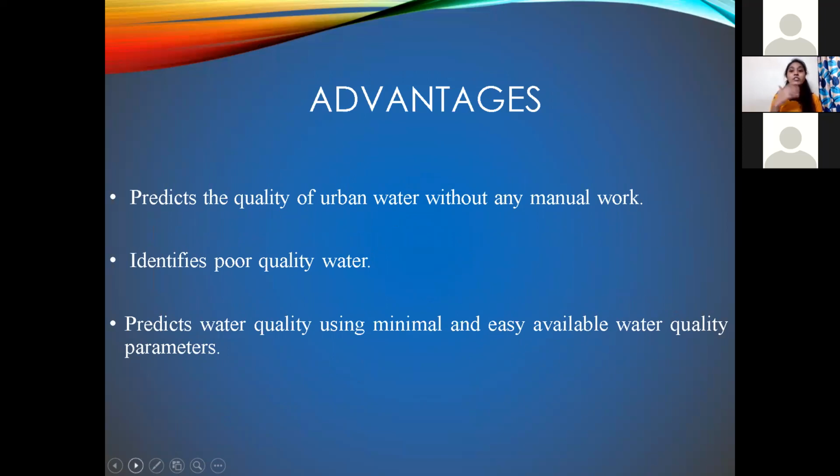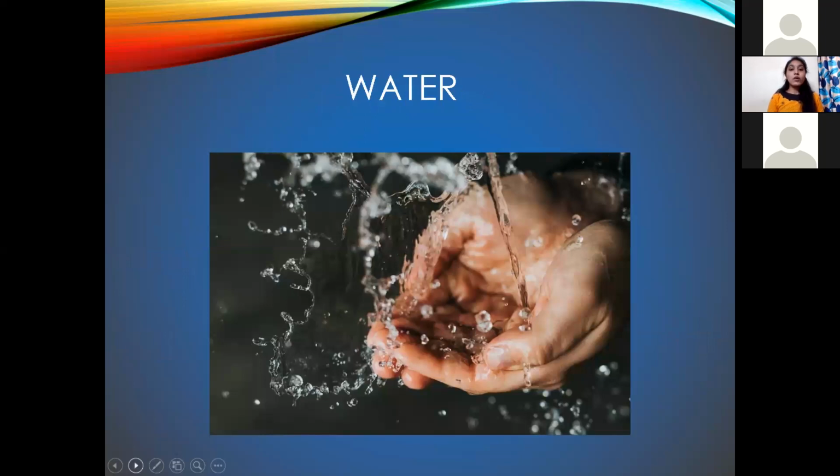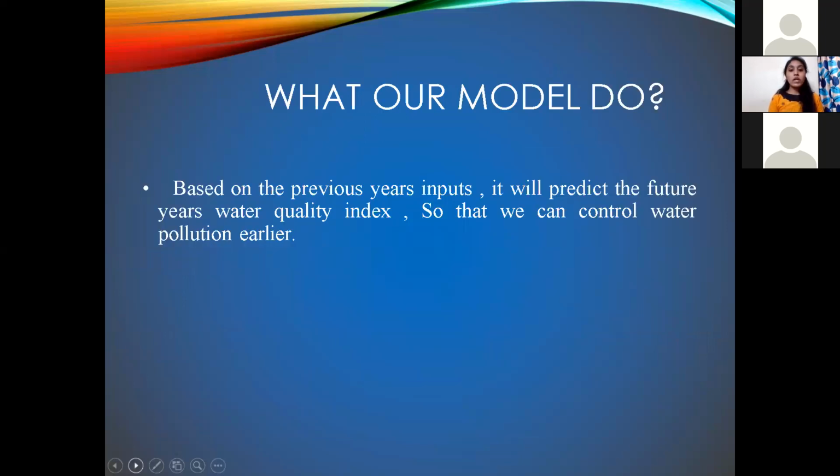It identifies pure quality water. It also predicts the water quality using minimal and easily available water parameters. Based on the previous years' input, the model will predict the future year's water quality index so that we can control water pollution earlier.